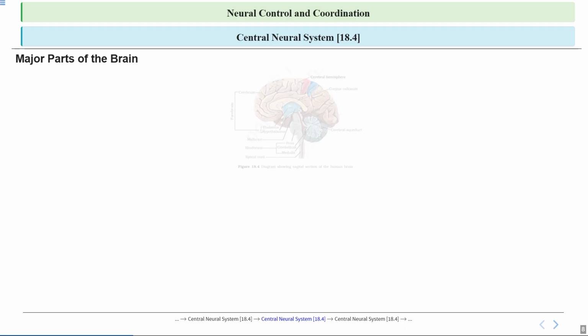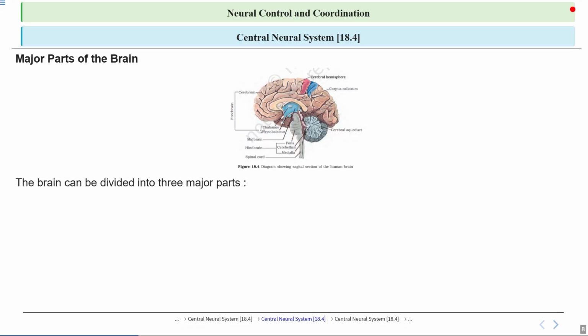Let's see the major parts of the brain. You can note the different regions, each with its unique shape and location. The brain is divided into three major parts. Each part has a specific role, working together to manage everything from our thoughts to our movements. It's similar to how a company has different departments, each handling a specific set of tasks.